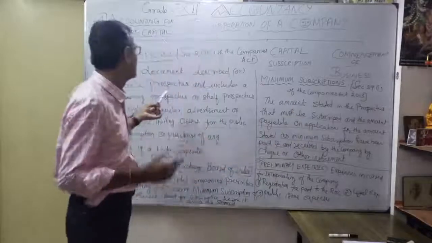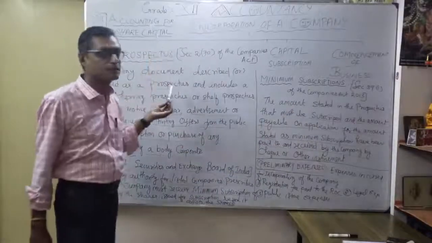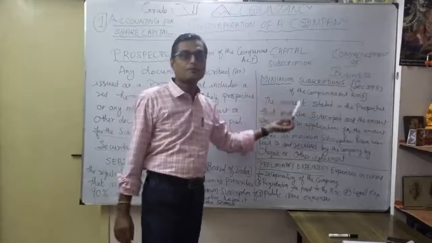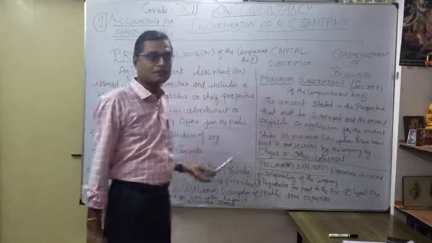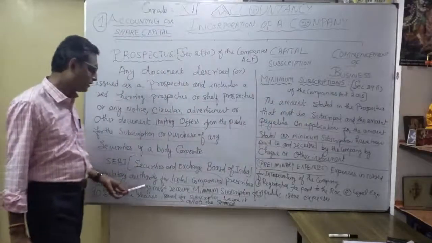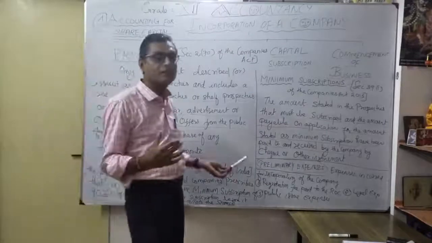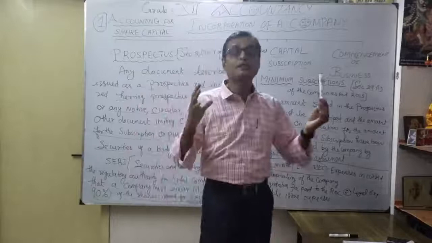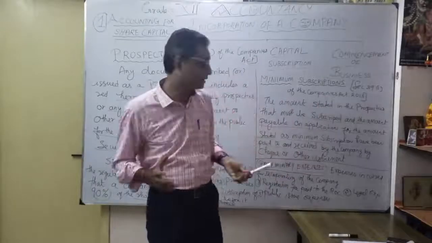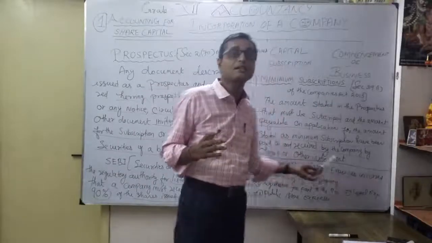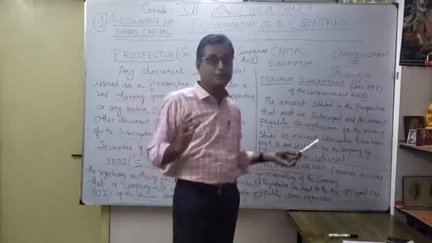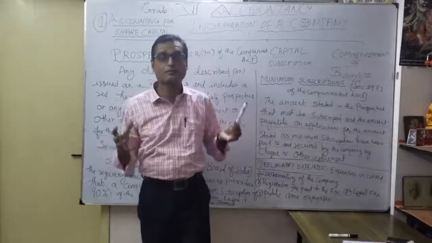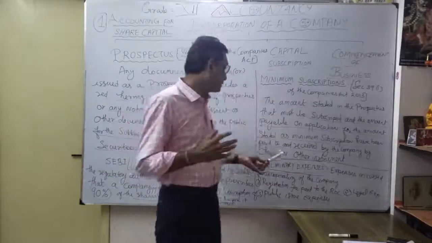Here we discussed the meaning of the prospectus and minimum subscription. For minimum subscription, the company must receive 90%, then only move for the allotment. Very important point. What is the meaning of preliminary expenses? It is called preliminary expenses because it is expense incurred for the incorporation of the company, for starting or initiation of the company. Meeting these expenses is called preliminary expenses.